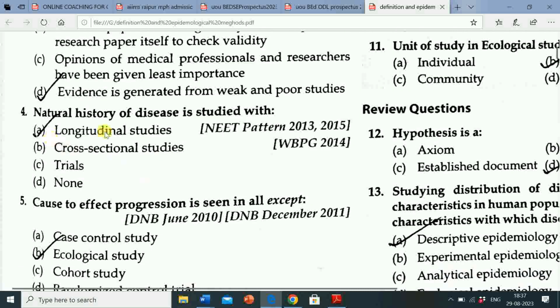Question number 4, next question is, natural history of disease is studied with option A longitudinal studies, B cross-sectional studies, option C trials, option D none. So correct answer is longitudinal studies. Natural history of disease is studied with longitudinal studies.